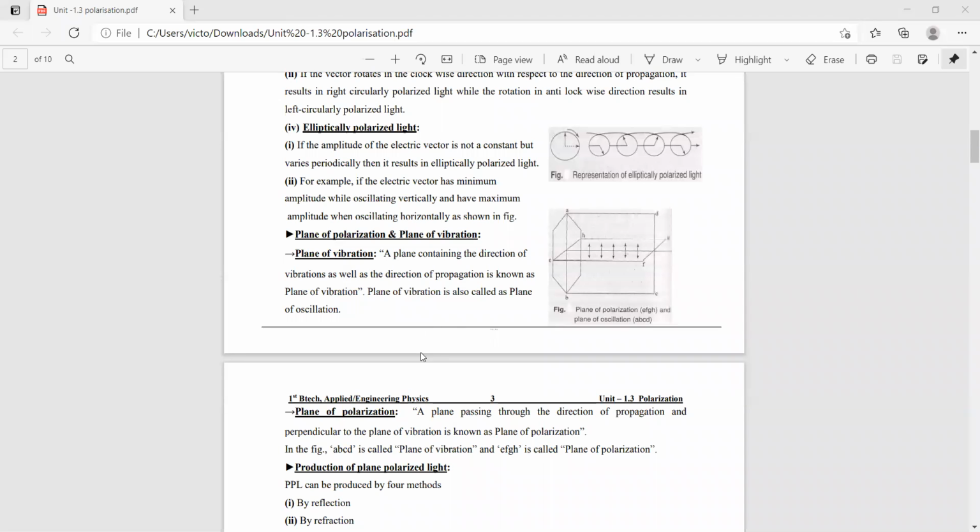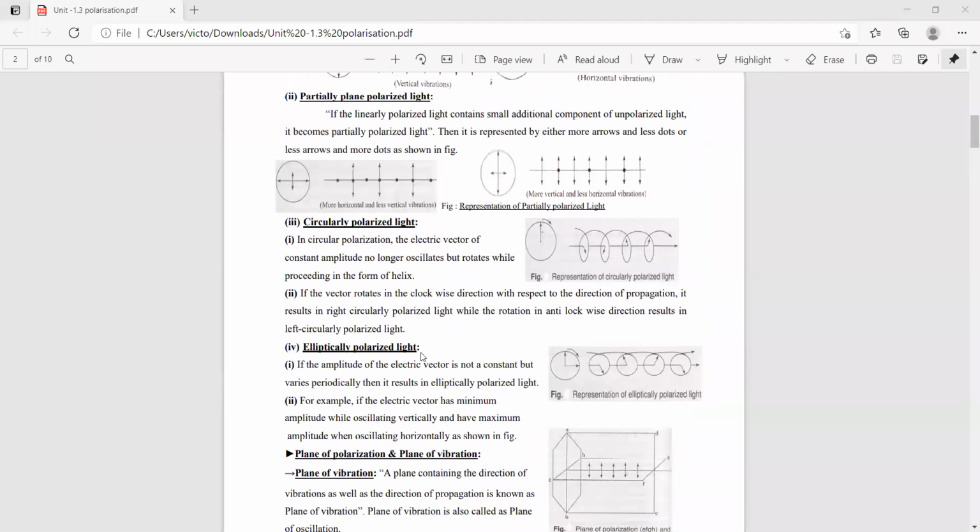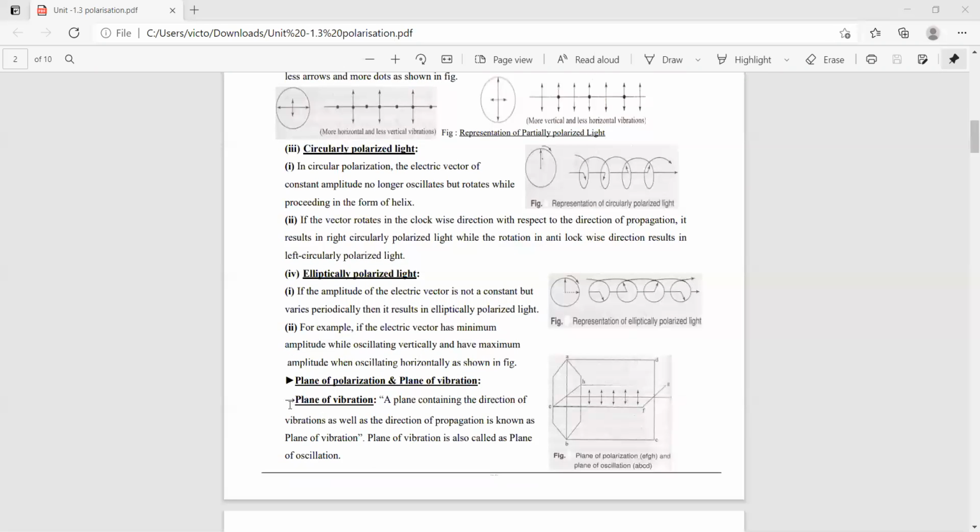Before discussing the production of a plane polarized light, we have to know an idea about what is the polarization plane and what is the vibration plane. So here, this is a crystal, which is a tourmaline crystal.